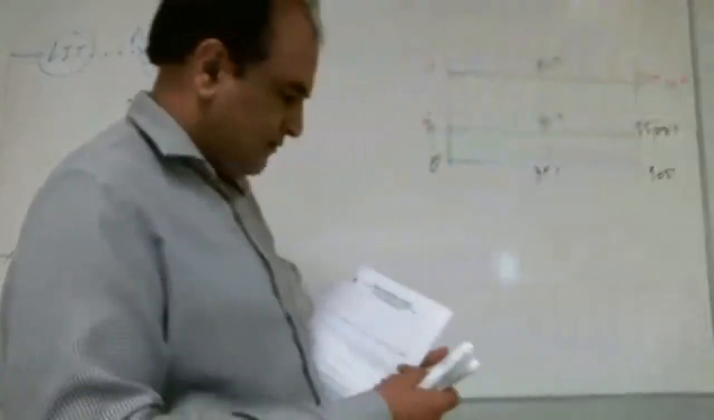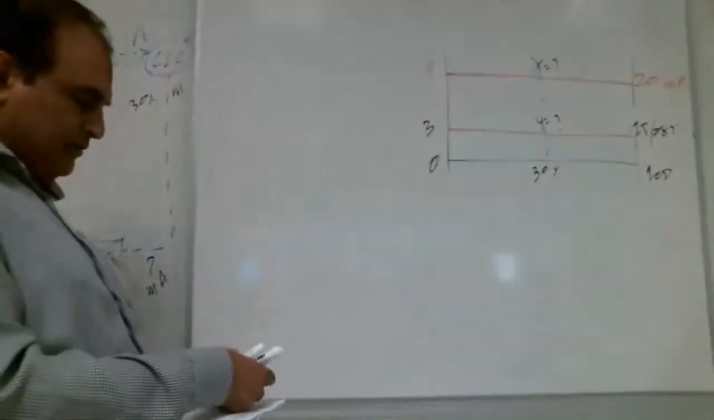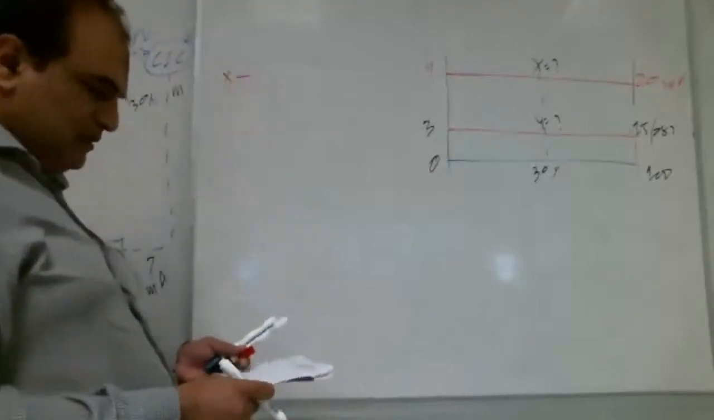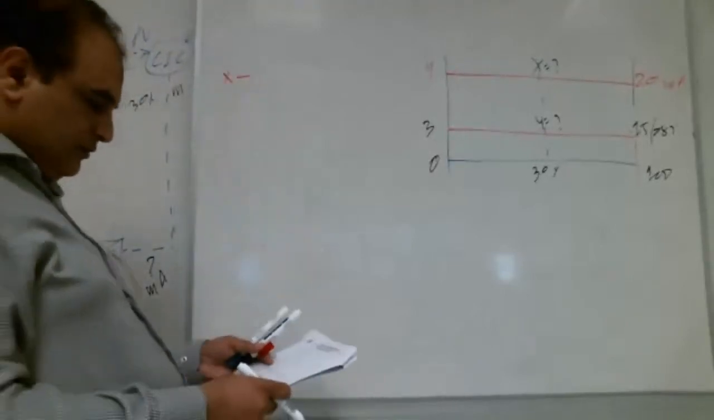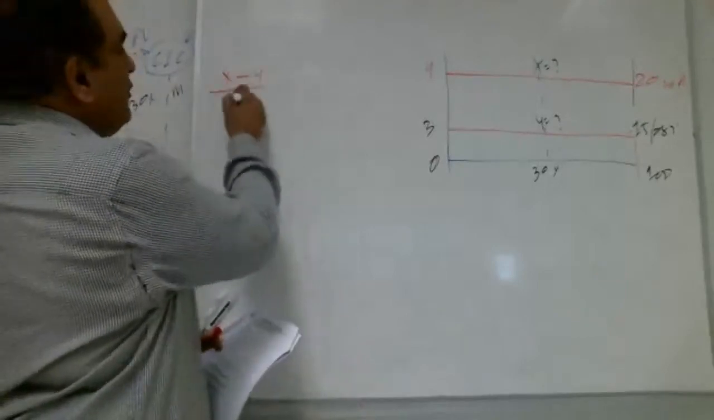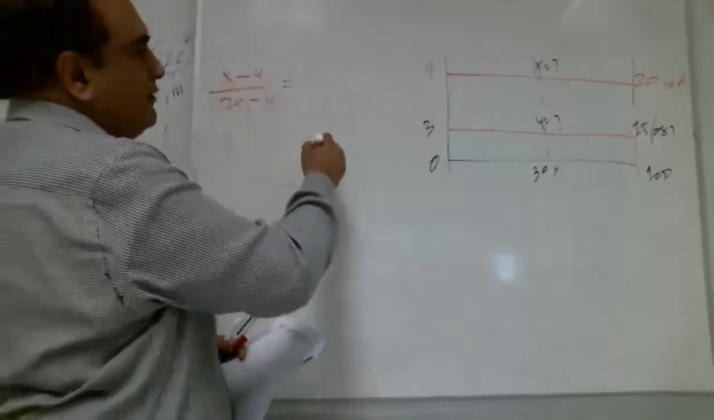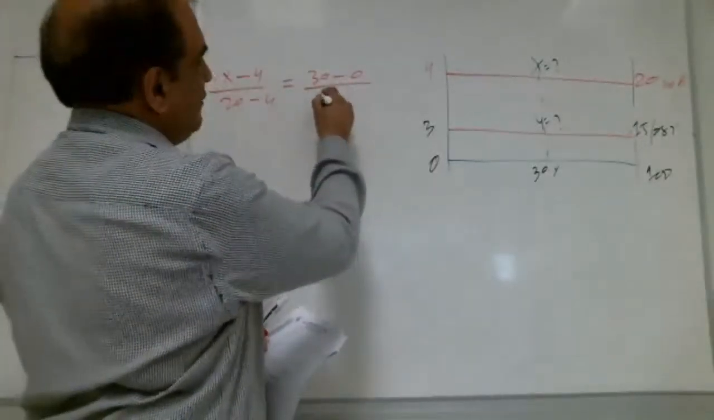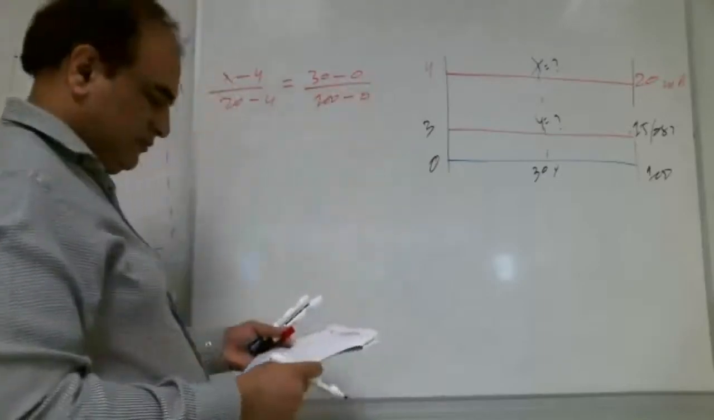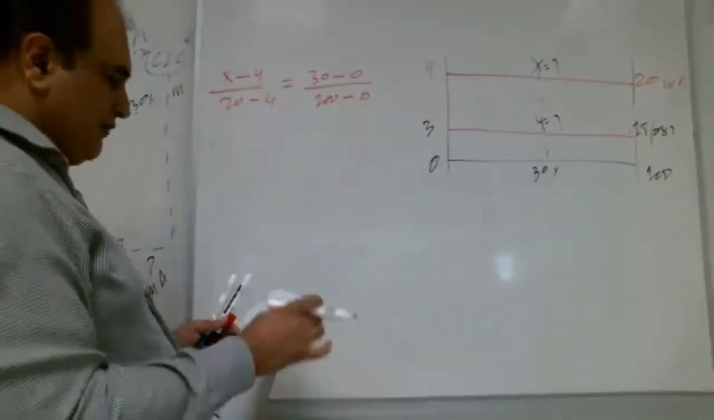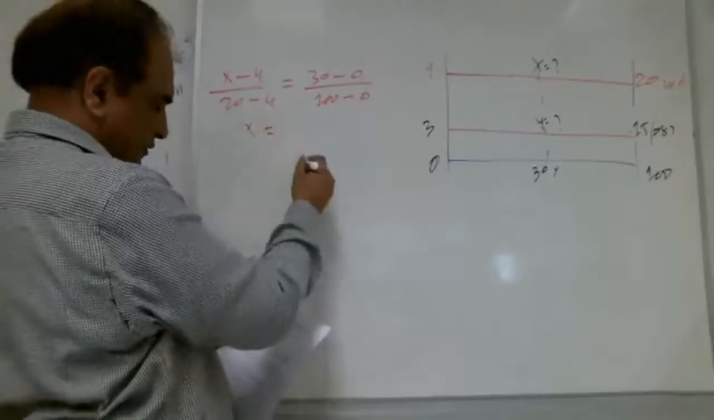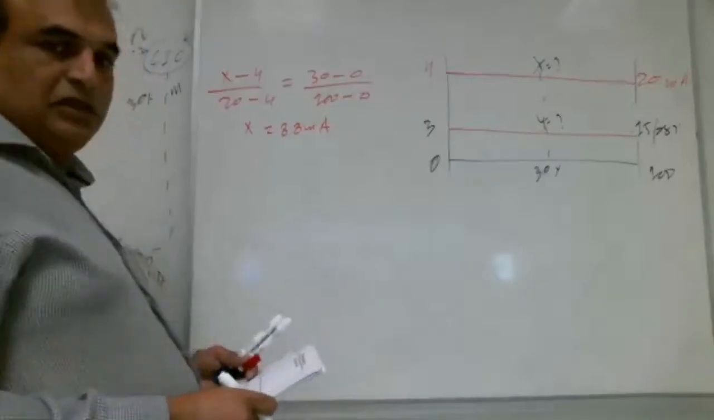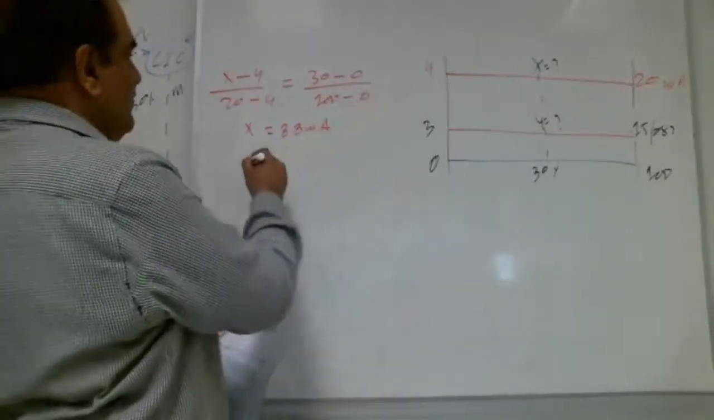So we already have solved this example, if you guys remember. So x minus, yes brother, tell me how to write it. X minus 4 over 20 minus 4 equal to 30 minus 0 over 100 minus 0. Very good. So when you solve it, you will get x what? 8.8 milliampere.